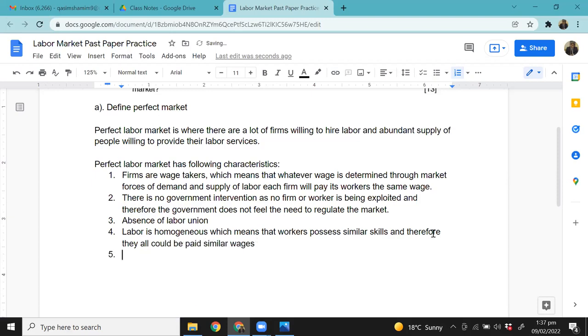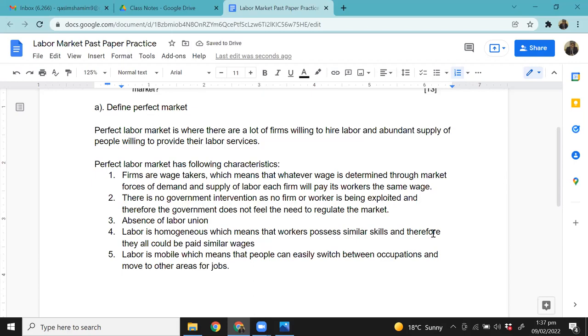Students, are you following me? And last of all, labor is mobile, which means that people can switch between occupations and move to other areas for jobs. And that's the last characteristic.